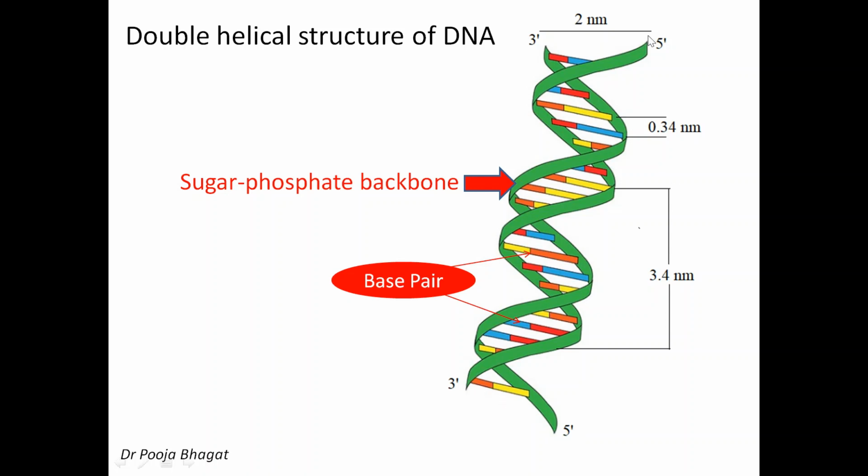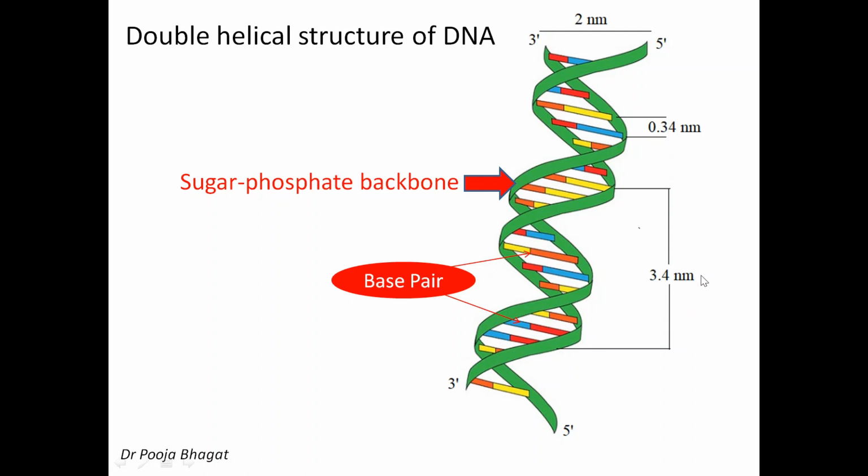This is 5', and you start with 5', and this is 3'. See, these are the base pairs that are present. See the diameter, 2 nanometer. The distance between the two base pairs is 0.34 nanometer, and in one turn, this is a complete turn, there are 10 bases inside this.